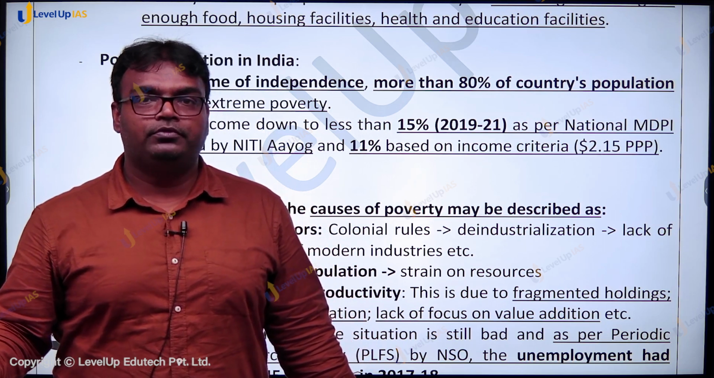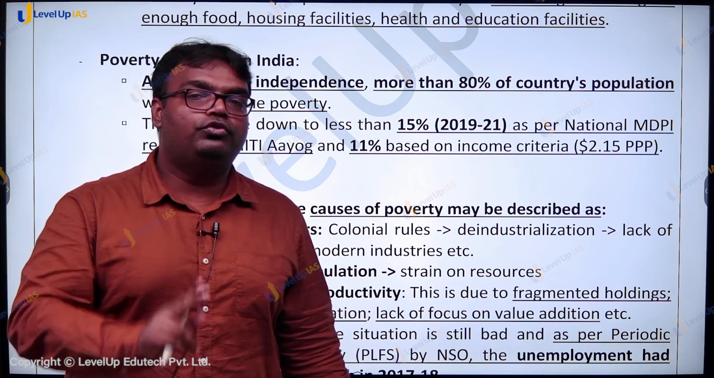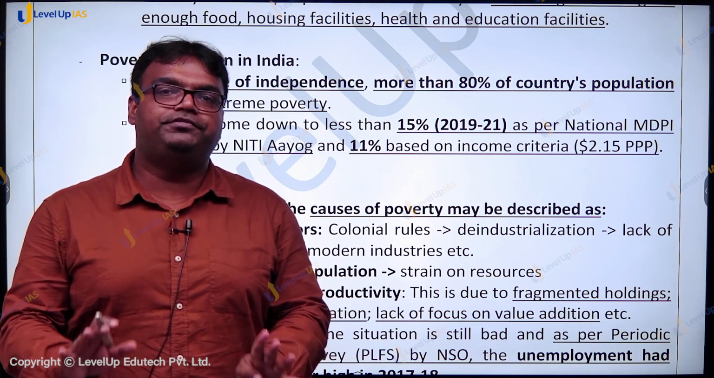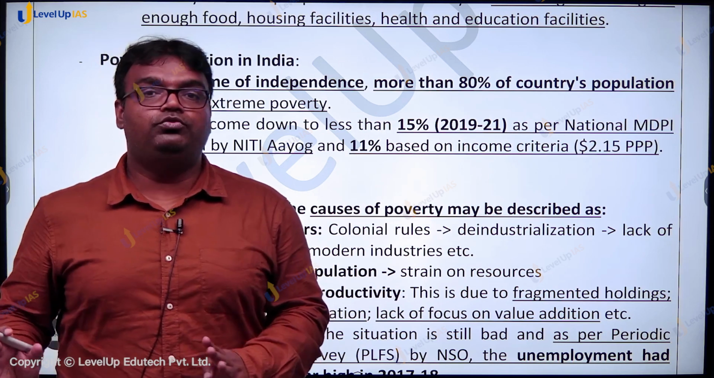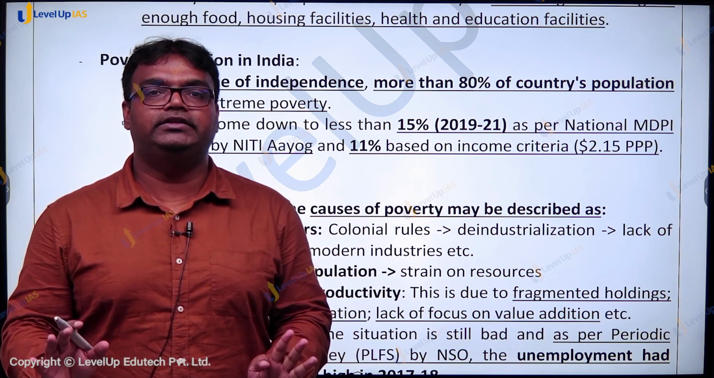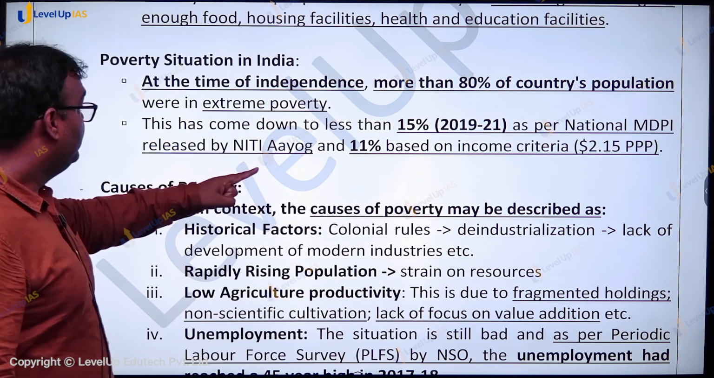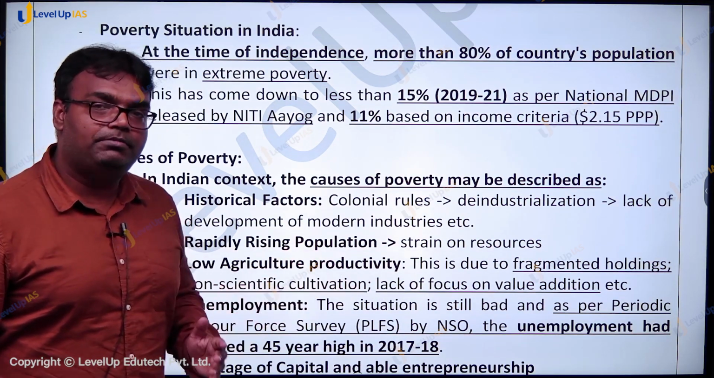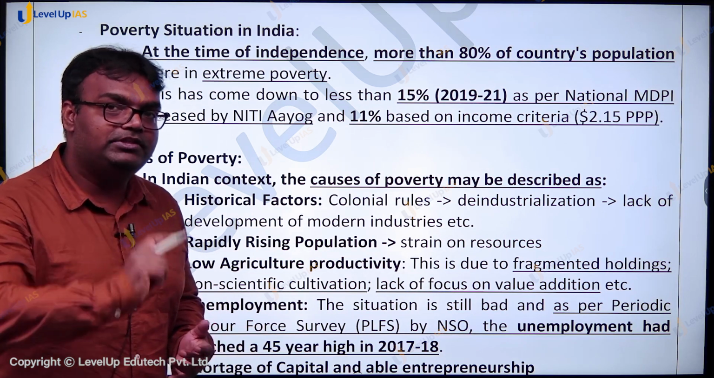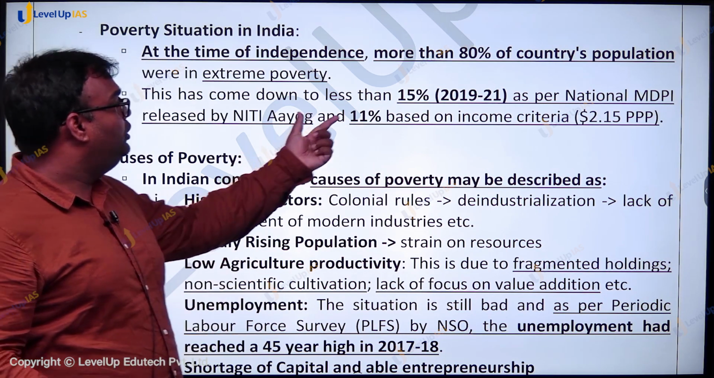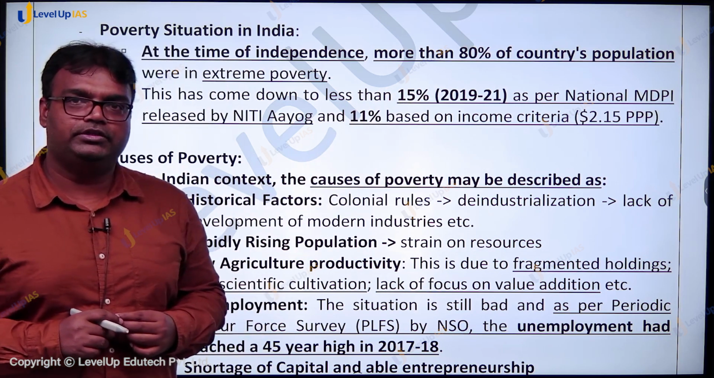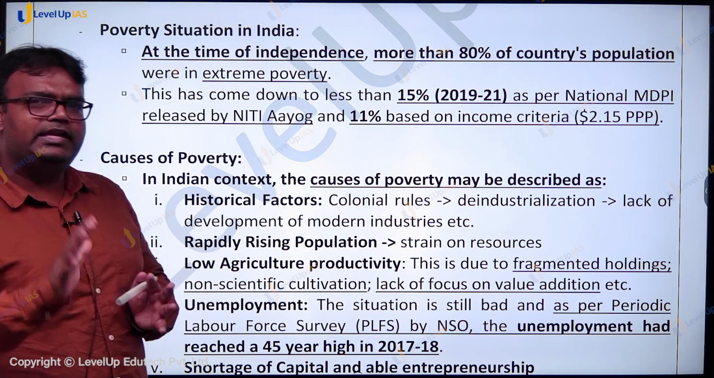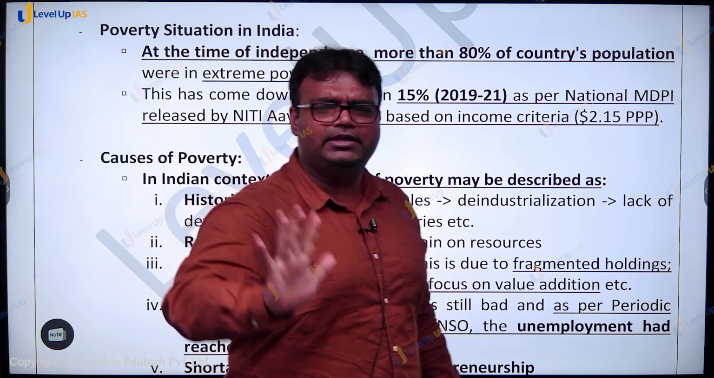Imagine this. Only 2 out of 10 people were having okay basic facilities available for them. 8 out of 10 were not having that. From that situation, if we come to the latest report on National Multidimensional Poverty Index released by Niti Aayog, as per this report, what has happened? Only 15% of India's population is living under poverty now. Less than 15%. It is 14.9 something. We'll look at the exact data.